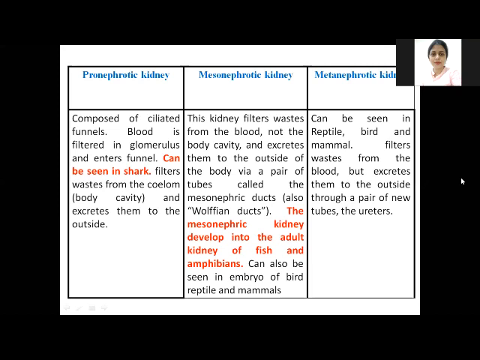So these are the three types of kidney. The sharks have the pronephric kidney, whether adult or embryonic. In fishes, meaning teleost or the bony fishes, the embryo has the pronephric kidney, but the adults have the mesonephric kidney. And in mammals, birds, and reptiles, adults have the metanephric kidney, and during the embryonic state they have the mesonephric kidney. Is it clear to everyone?